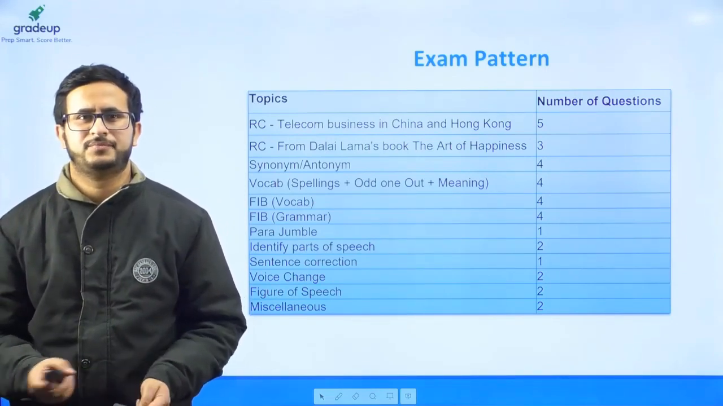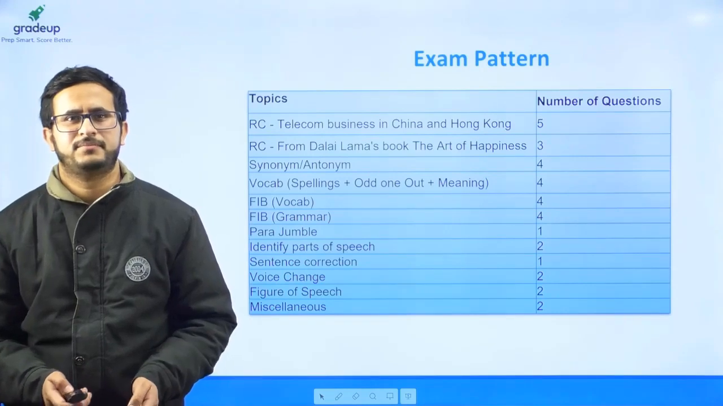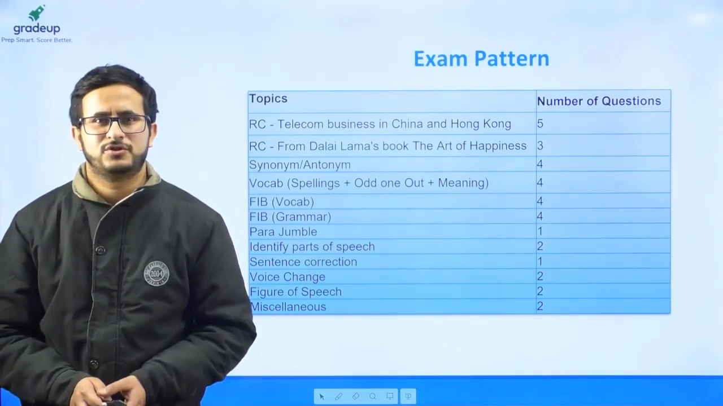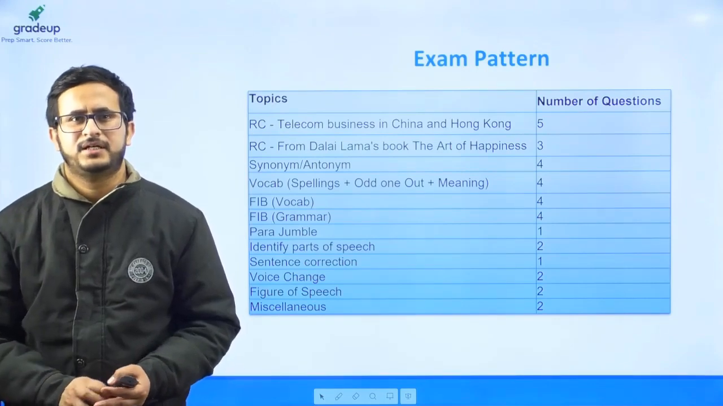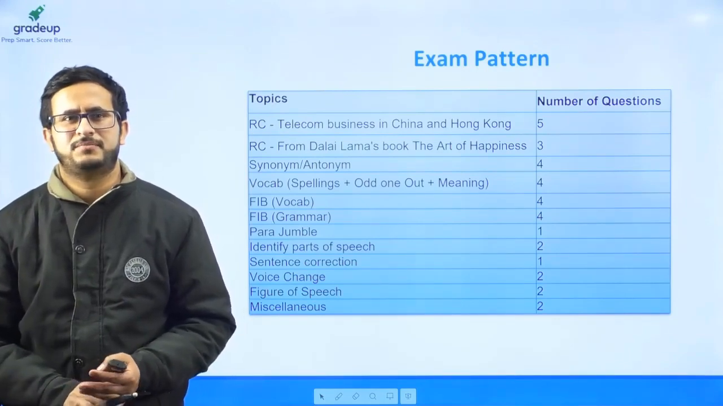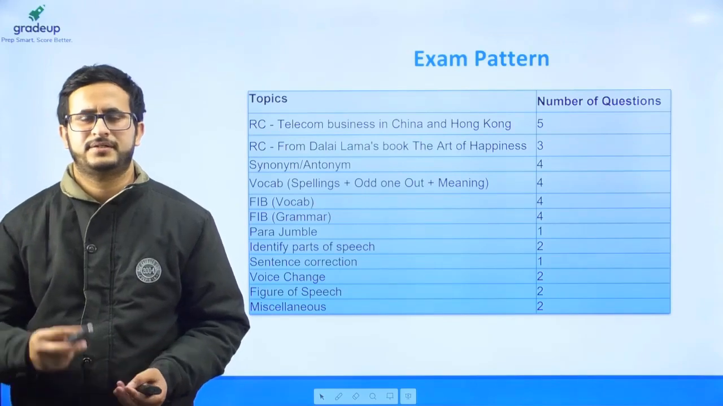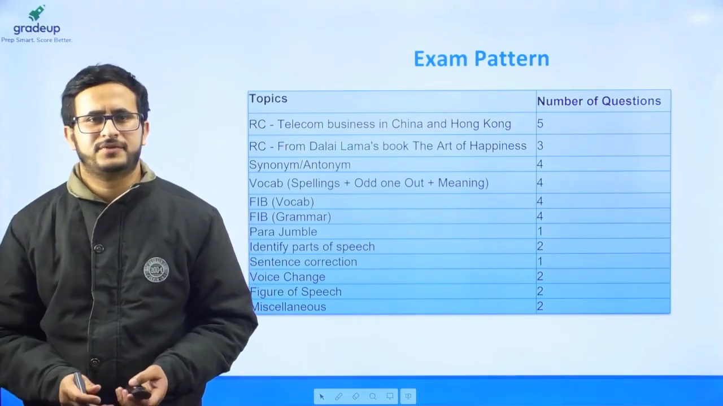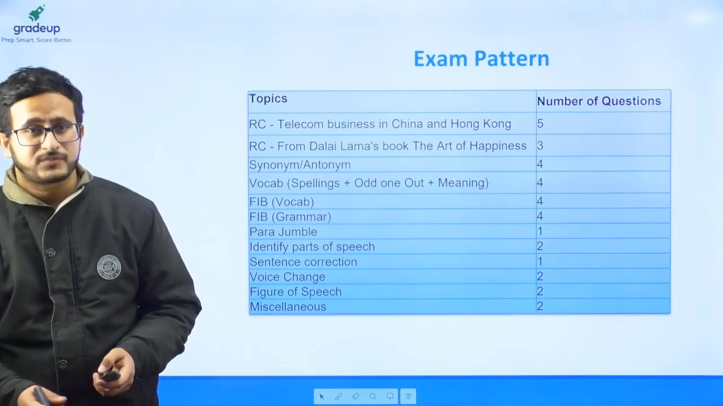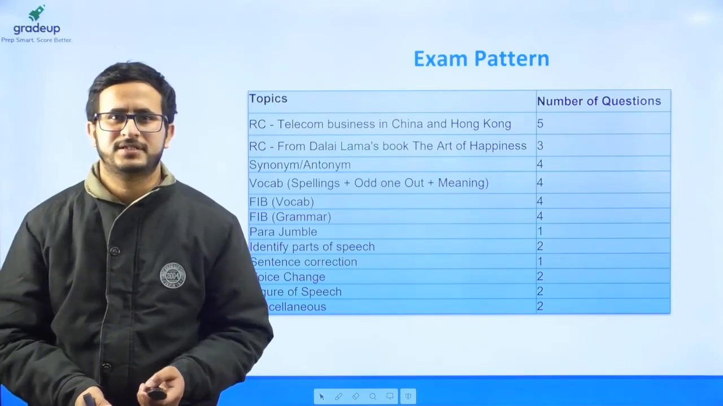Apart from the reading comprehension, the remaining section was not very difficult. The reading comprehension was also not very difficult. The questions were straightforward, fact based. There were no inference based questions, but it was just that the passages were lengthy and reading them would have consumed your time. So let's start with the question discussion.